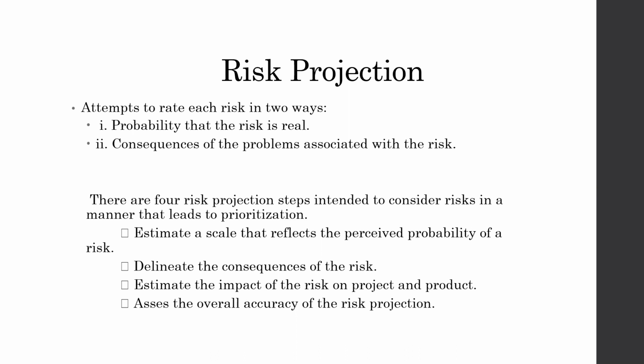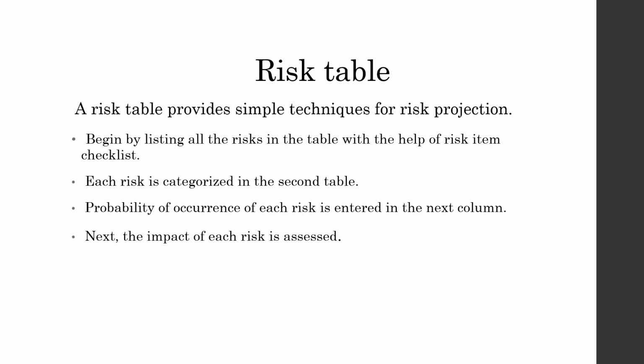Next is to maintain the overall accuracy of the risk projection in order to have a clear understanding of the software that is going to be built. So these are the four steps mainly used while performing risk projection. These steps help to prioritize the risks that have been identified, assigning priorities to each risk. Once the risks are prioritized, it becomes easy to allocate resources to handle and solve them.